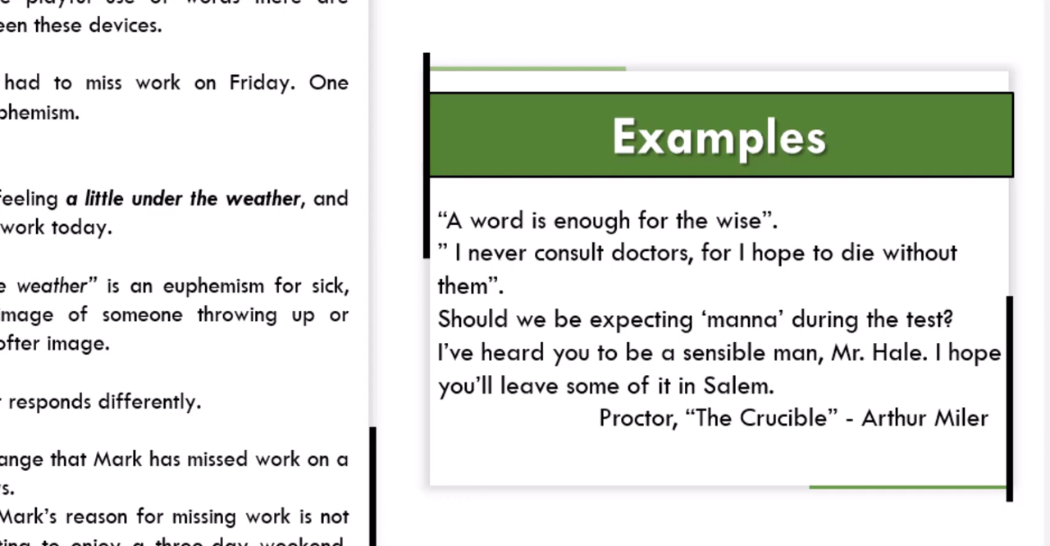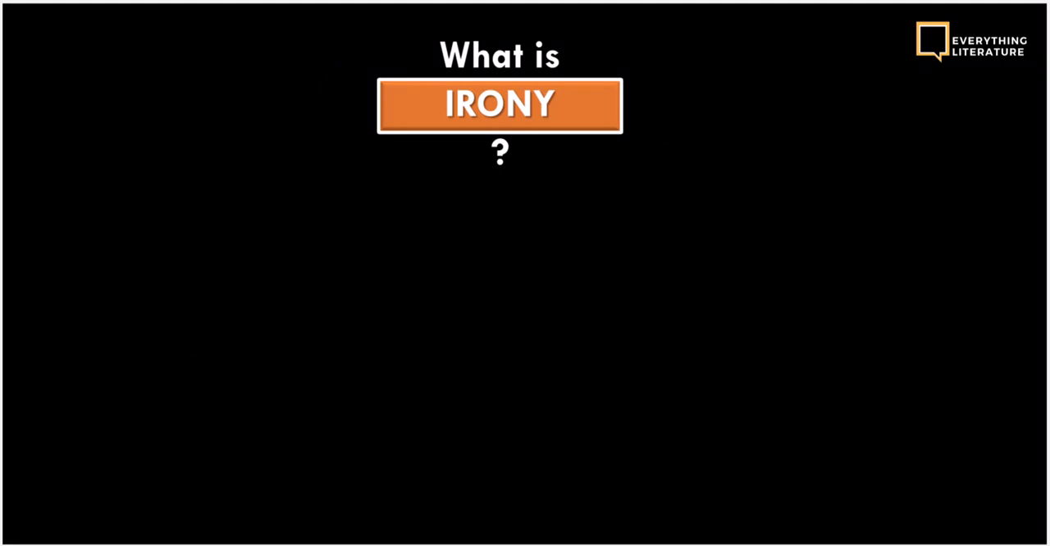Okay, "I have urged you to be a sensible man, Mr. Hill. I hope you will leave some of it in silence." And this is one of the statements, a dialogue by Dr. in The Crucible by Arthur Miller. Okay, I love this because when I read this in the text, I was like, "Oh, this man is trying to tell Mr. L that we have a lot of sensible or foolish people in Salem, and he's trying to tell Mr. Hill that, oh, please do us a favor by leaving some of your senses in Salem."